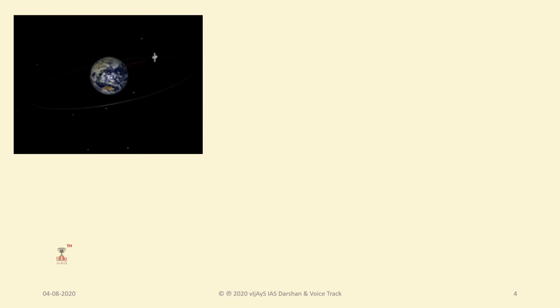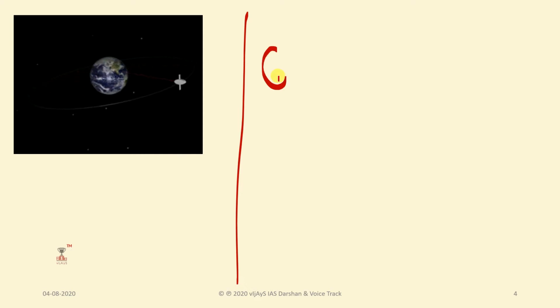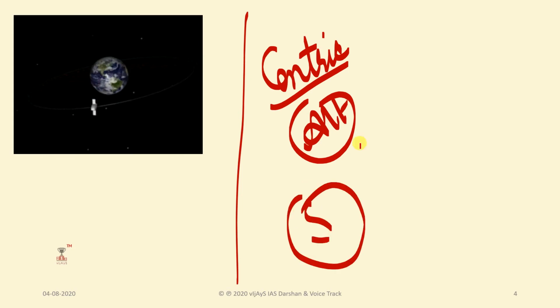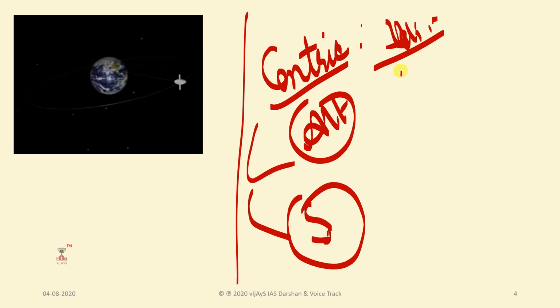Next, if we come to the classification of these orbits, there are different bases of classification. First, there are different types of classification of satellites, which include centric classification, altitude classification, and synchronicity classification. Three types of classification are there. Centric classification usually has heliocentric and geocentric. These are the two types.